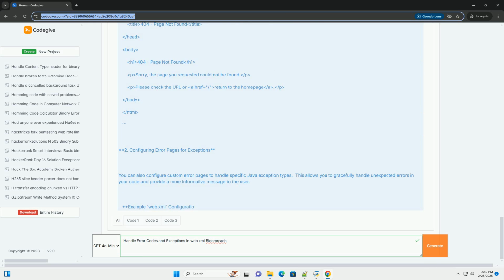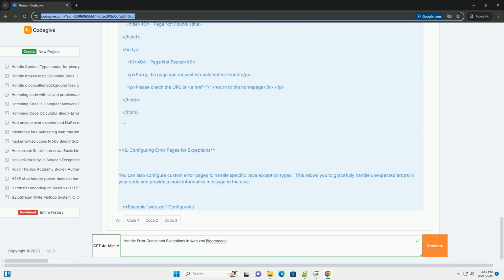Important notes. The isErrorPage equals true attribute in the JSP directive is crucial. It makes the exception implicit object available, allowing you to access the exception details, message, stack trace, etc. Be very careful about displaying stack traces to the user in production environments, as they can expose sensitive information about your application's internal workings. The exception implicit object is of type java.lang.Throwable. You can define error pages for custom exceptions you create in your code.